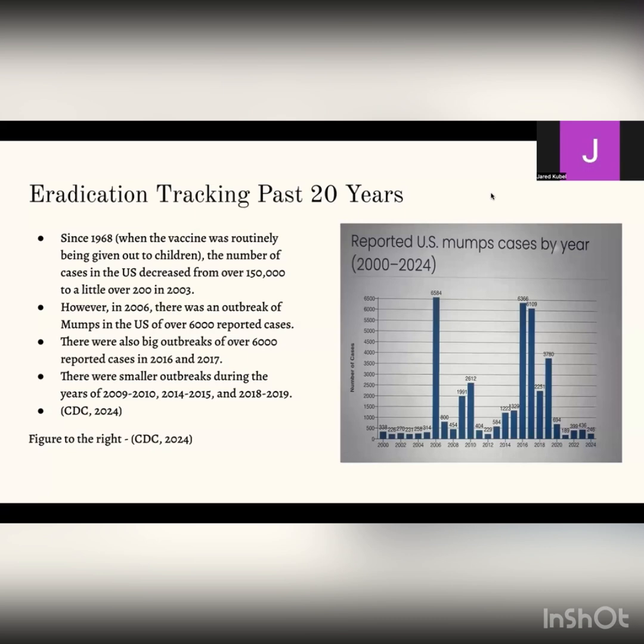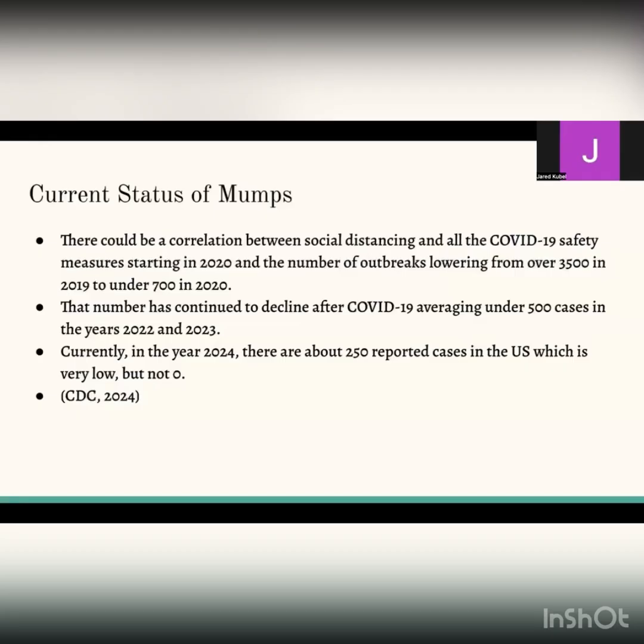This just shows that this disease is still around, even though we have done so many measures to attempt to eradicate and get everyone vaccinated, that there are still cases being reported today, and that we need to take the appropriate measures. Now let's look at the current status of the mumps in the United States.